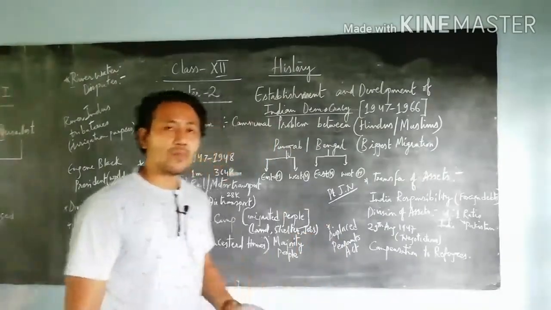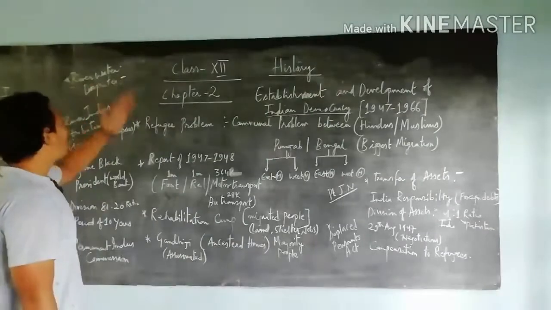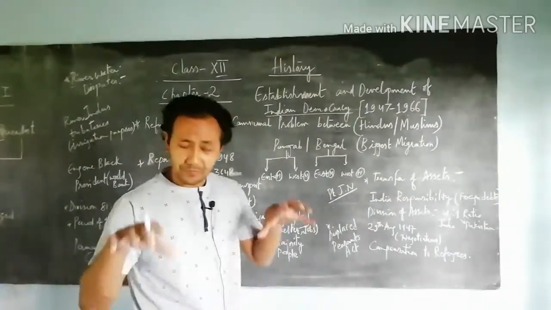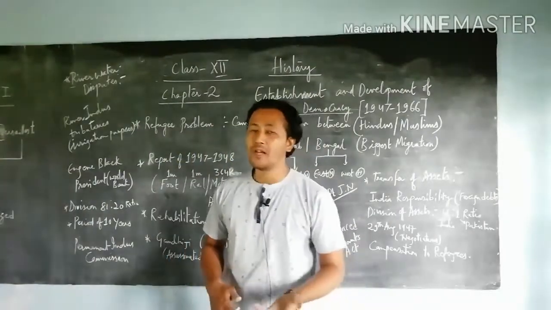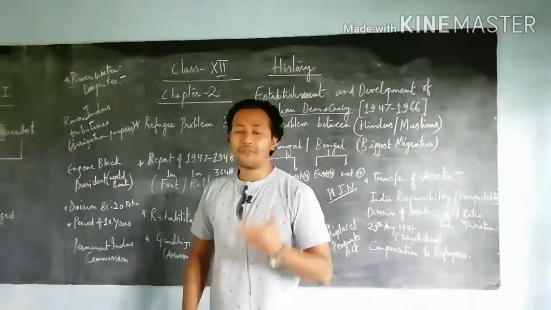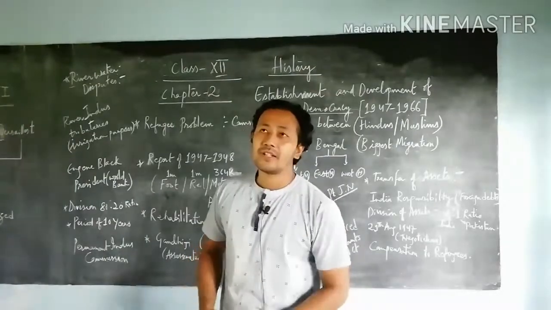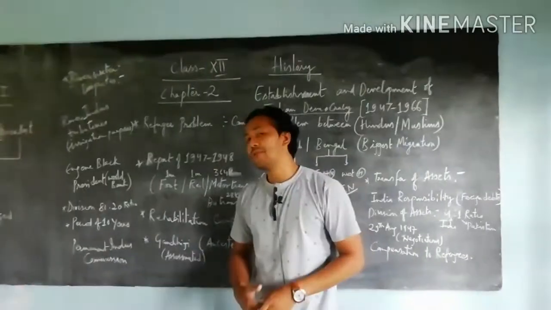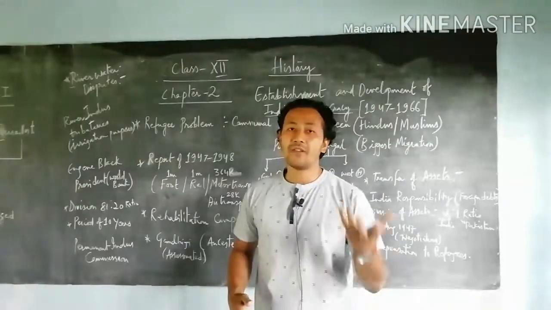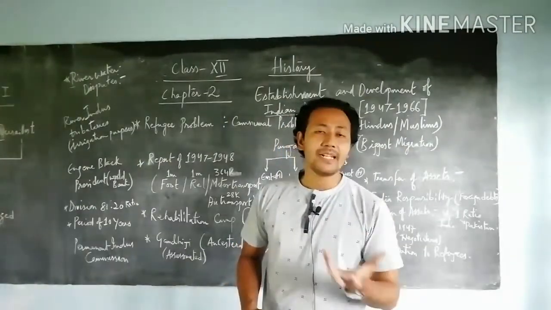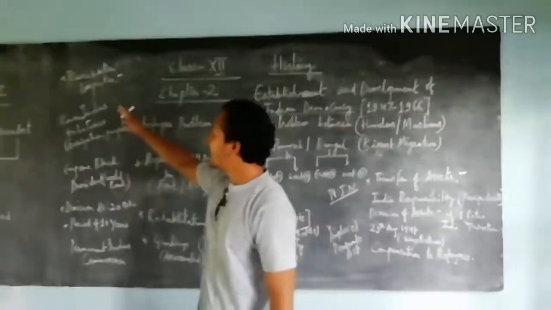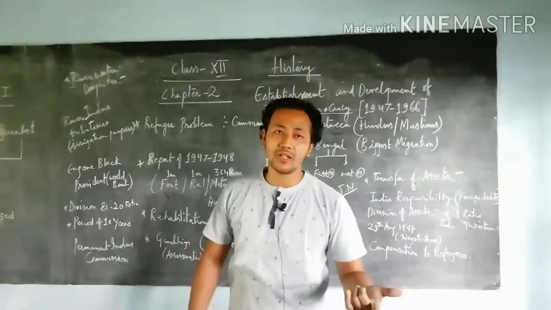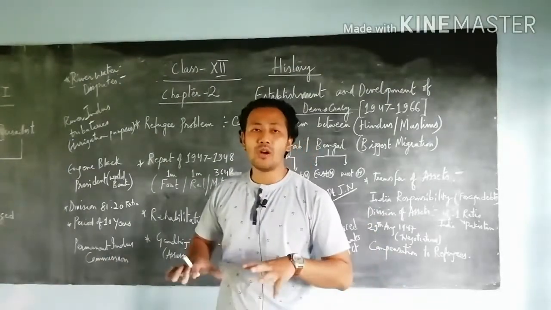And finally, the last topic of today's class is the water dispute, the river water dispute problem, where people of both nations faced a lot of problems. On that basis, we talk about our famous river. You have learned in class 9, in the first chapter, the Harappan civilization. Based on that, we see the river Indus, and the Harappan civilization is also known as the Indus Valley civilization. The Indus river and its tributaries like Ravi, Satluj, Beas, Chenab, Jhelum, and so on,